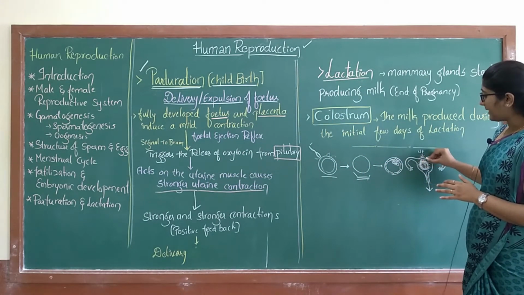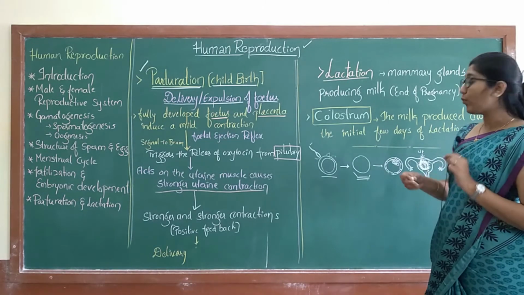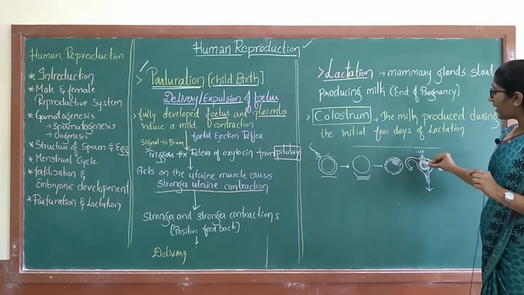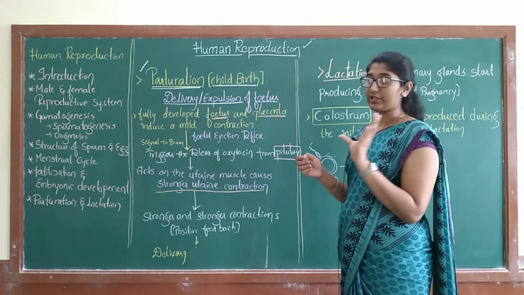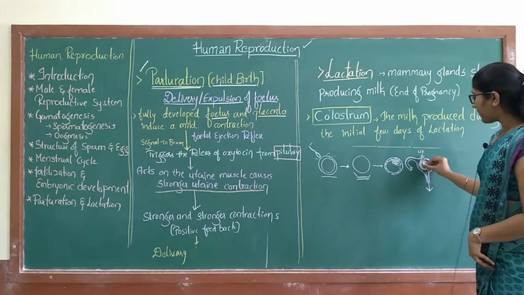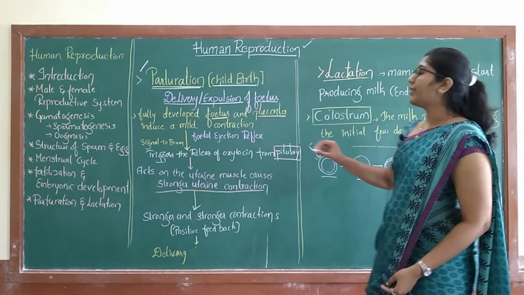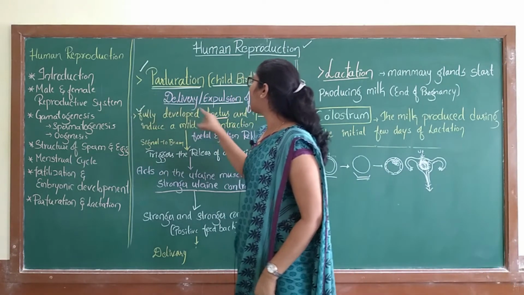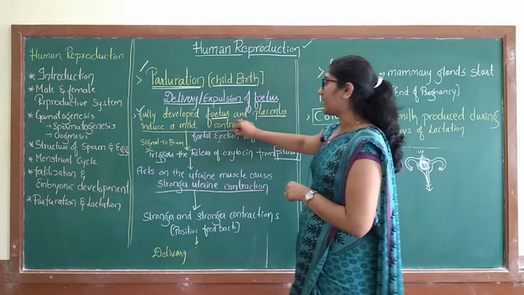Along with the placenta, once the fetus is completely developed, the placenta and the embryo together create a mild contraction. The reason is the baby should pass through this canal. The first step is that the fully developed fetus and the placenta induce a mild contraction.